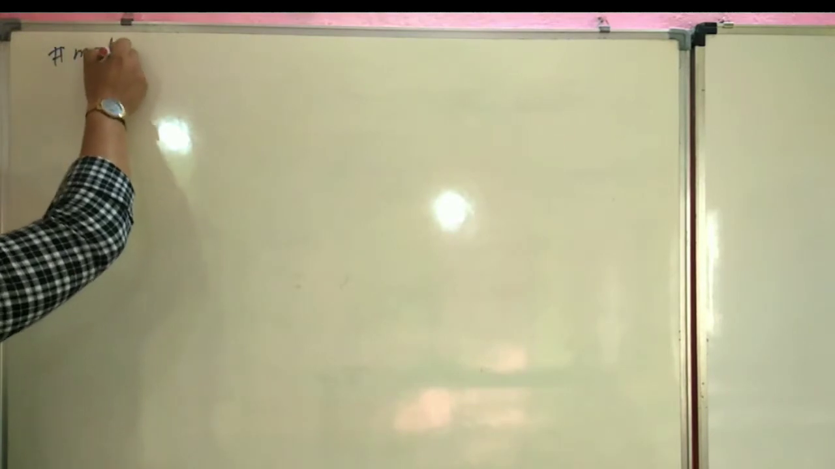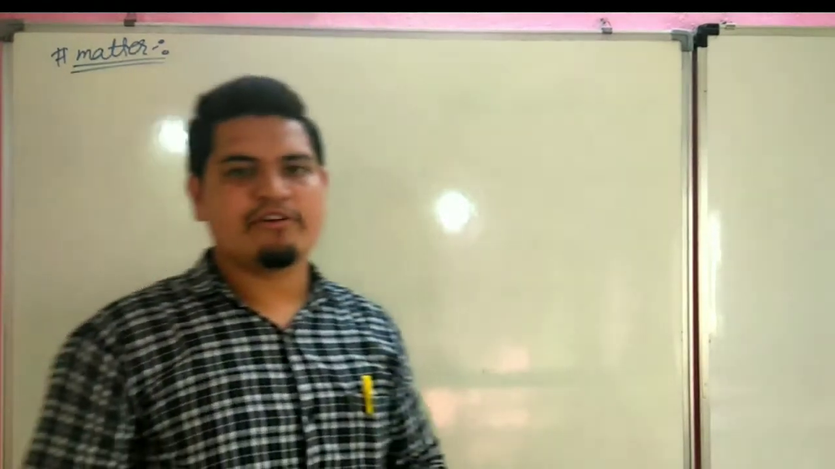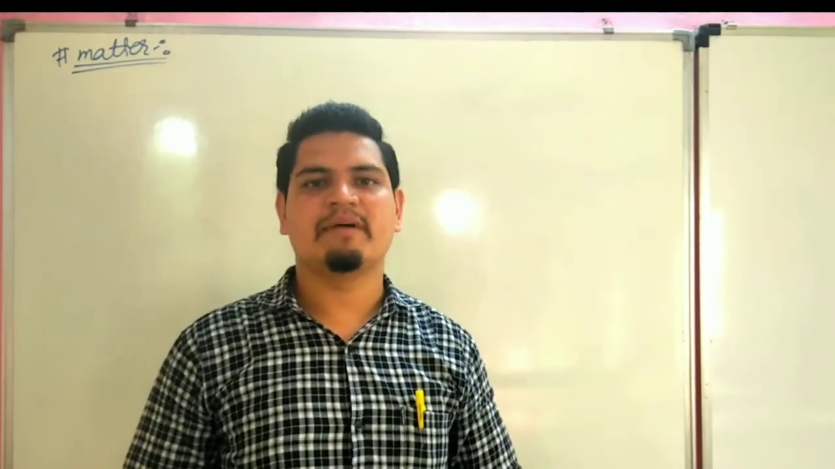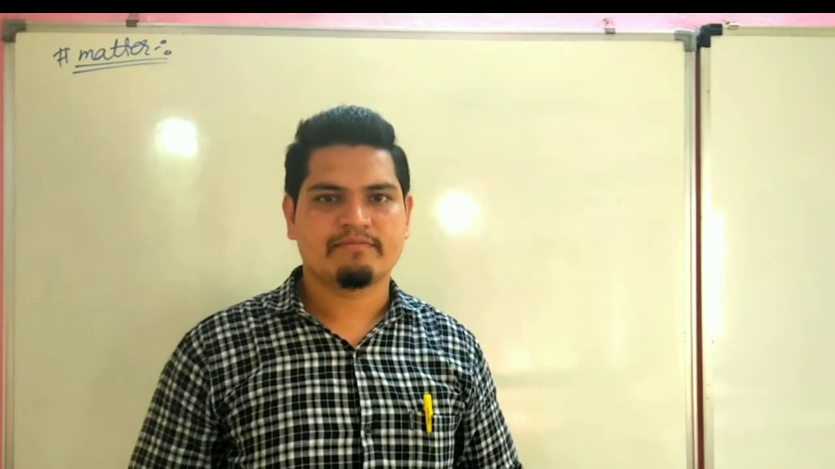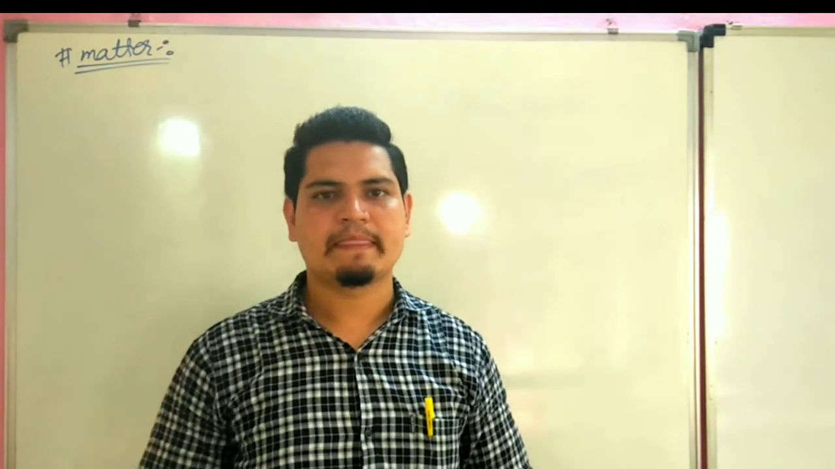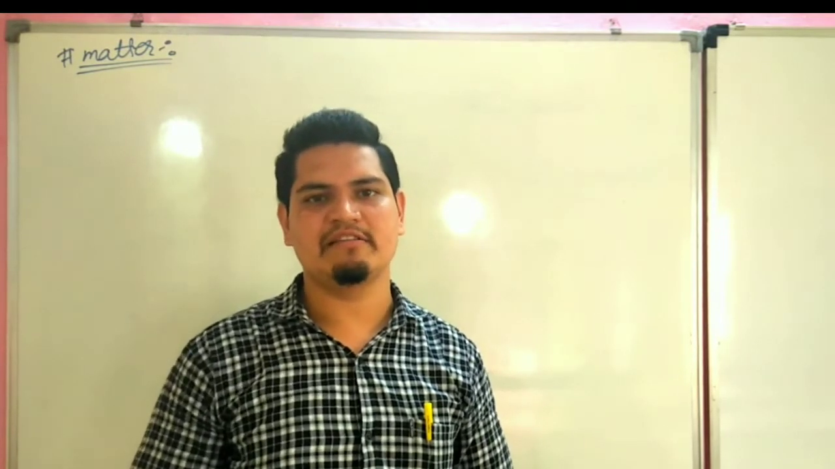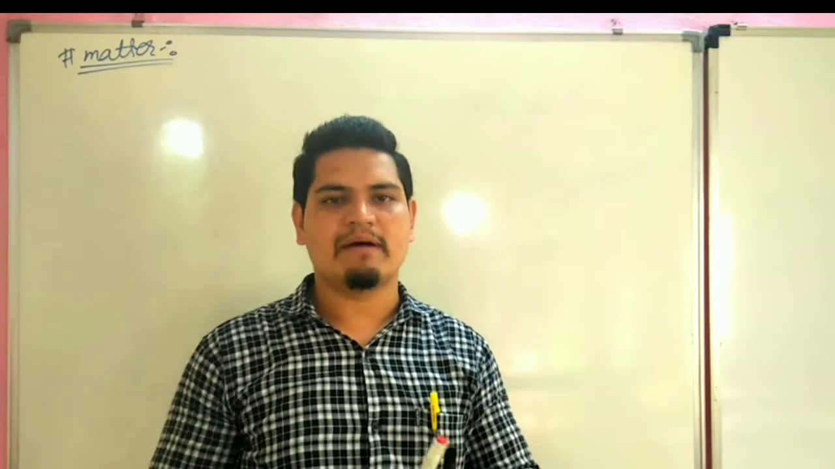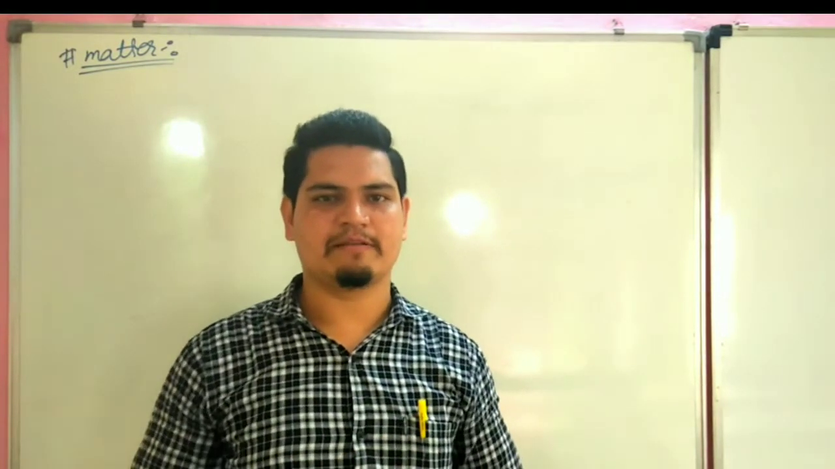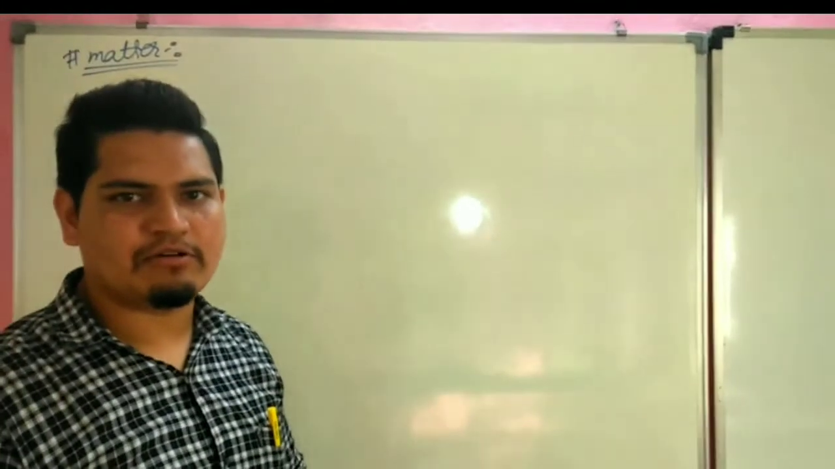Now our next topic is matter. Before starting the topic matter, we should know what is matter. According to physics, anything around us which has mass and occupies space is called matter. Like a marker. Marker has mass and occupies space, so it is matter. Like a board. Board has mass and occupies space, so it is matter.